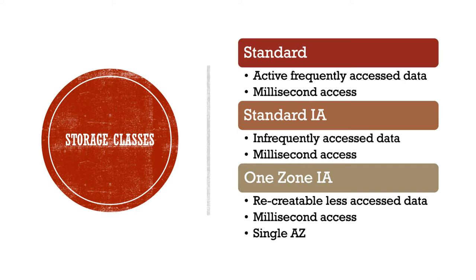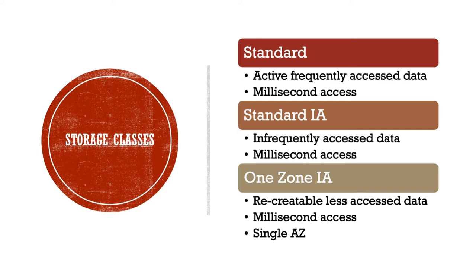There is a period after which we can transfer this to infrequent and other storage classes. So after 30 days only the data from standard can be transferred to standard IA or any other storage class. So there are retention periods: standard will have 30 days, then in infrequent it will be there for 60 days, then it will go to archive, after 90 days it will go to deep archive. So there are rules like that.